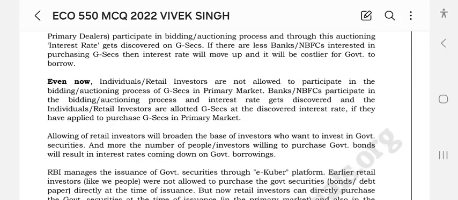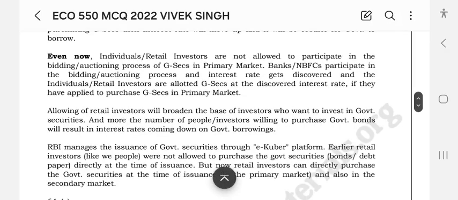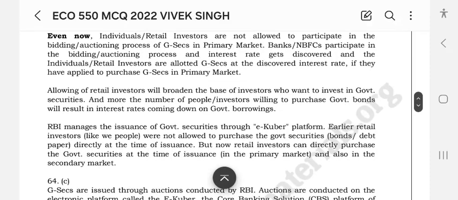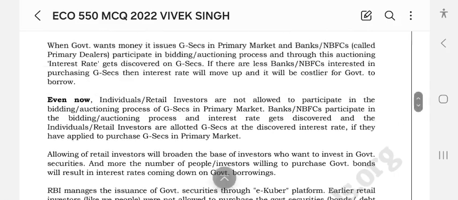Allowing retail investors will broaden the base of investors who want to invest in government securities, and a larger number of investors willing to purchase government bonds will result in the interest rate coming down on government borrowings. RBI manages the issuance of securities through the e-Kuber platform. Earlier, retail investors like us were not allowed to purchase government securities directly at the time of issuance. Now retail investors can directly purchase government securities at the time of issuance, in the primary market, and also in the secondary market.